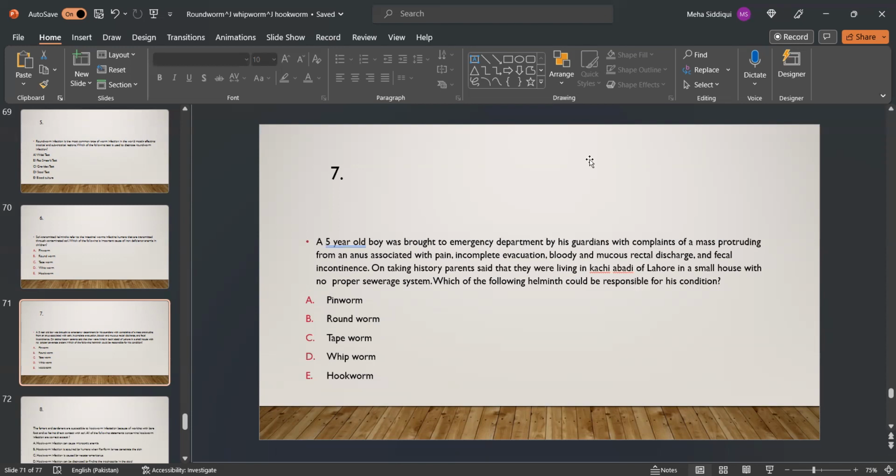MCQ number 7. A 5-year-old boy was brought to the emergency department by his guardians with complaints of a mass protruding from the anus associated with pain, incomplete evacuation, bloody mucus, rectal discharge, and fecal incontinence. On taking history, parents said that they were living in a Kachi Abadi of Lahore in a small house with no proper sewer system. Which of the following helminths could be responsible for his condition? A. Pinworm, B. roundworm, C. tapeworm, D. whipworm, E. hookworm. D is the right option, whipworm.